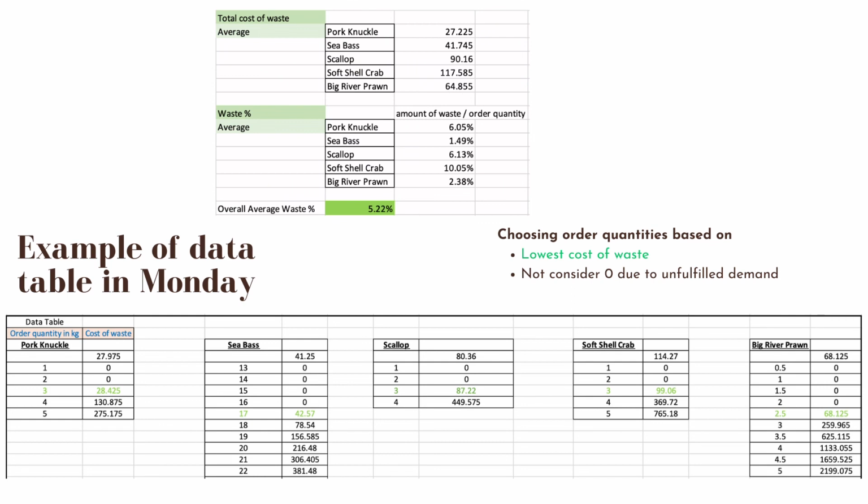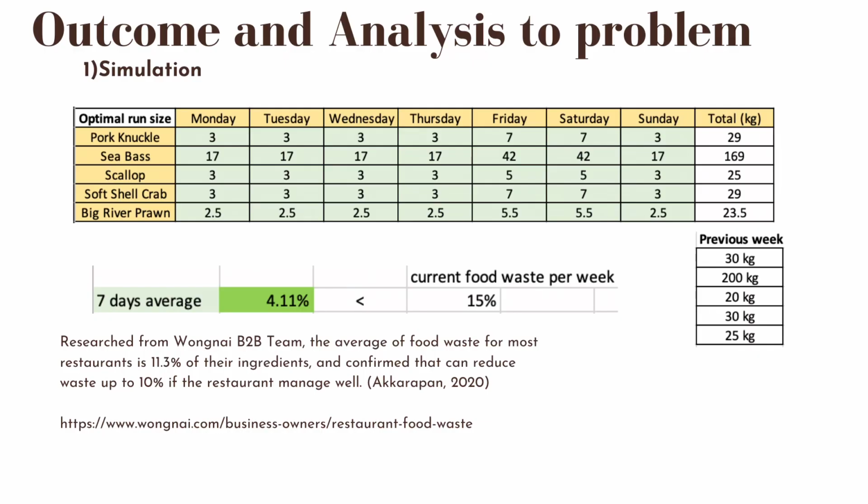The table below is the data table generated to look for the optimal order quantity of each ingredient on Monday. The criteria for selecting the order quantity for each ingredient is based on the lower cost of waste. Aside from this example, we have then run the simulation for the other days from Tuesday to Sunday as well, so that we will get the average of the waste in a week.